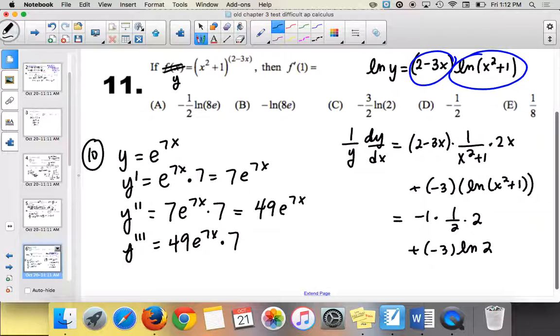Oh yeah, I remember this problem. This is like the worst AP question I've ever had, and I'll show you what I mean. Because I've told you before that the AP graders are awful, and they make things in the weirdest form ever. This is the weirdest form ever for the answer.